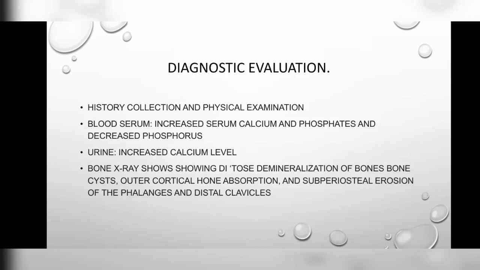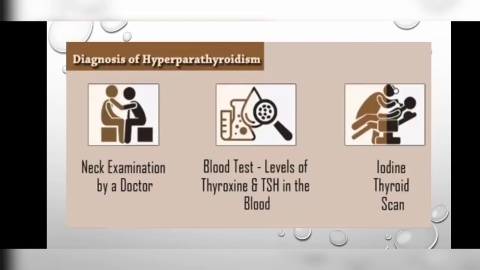So the first basic test is history collection and physical examination. Then blood serum. In blood serum you see increased serum calcium and phosphates and decreased phosphorus. If that is there, then you can recognize it as hyperparathyroidism. Then the urine test shows increased calcium level in urine. Then bone X-ray shows demineralization of bone, cysts, outer cortical bone resorption, and subperiosteal erosion of the phalanges and distal clavicles.